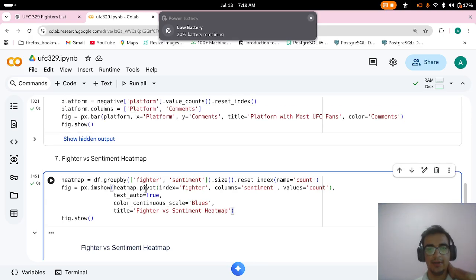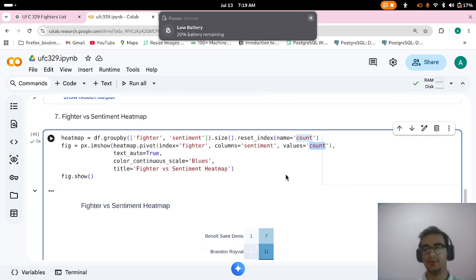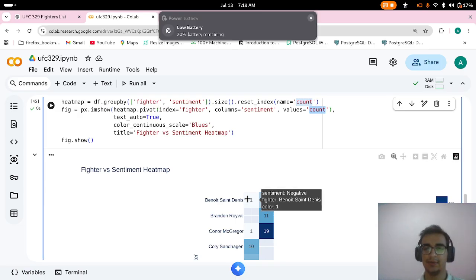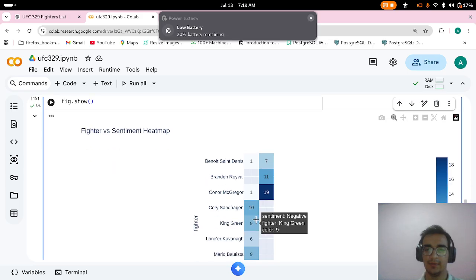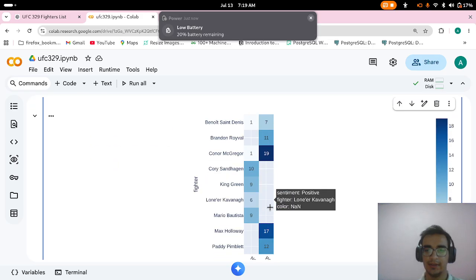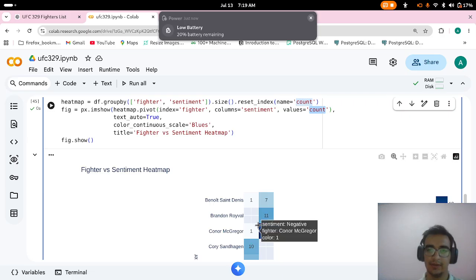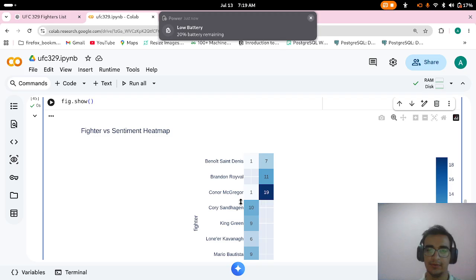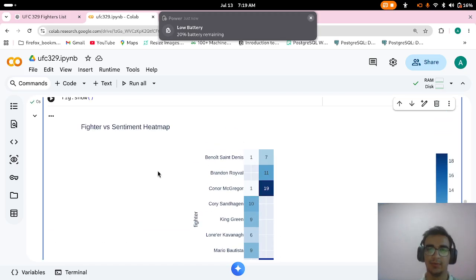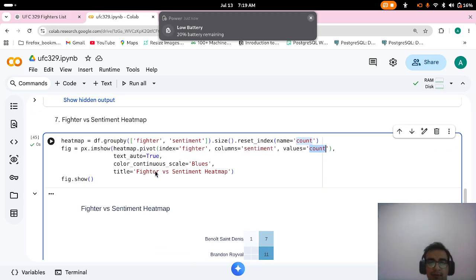From heat map we do index as fighter, column sentiment, values will be count. These values are count values, like 7 positive and then 11 positive, 10, 9. You can see these values. And the rest are 0, like none, 0, 0, 0. No negative, no positive.